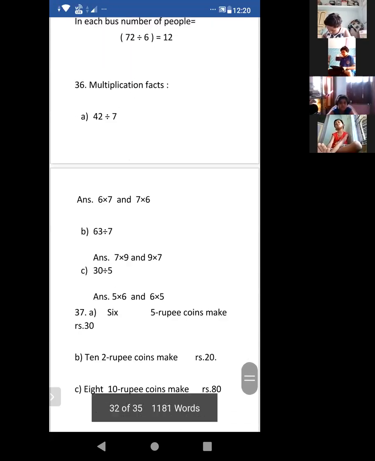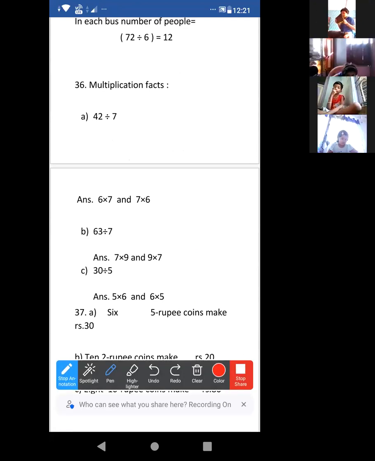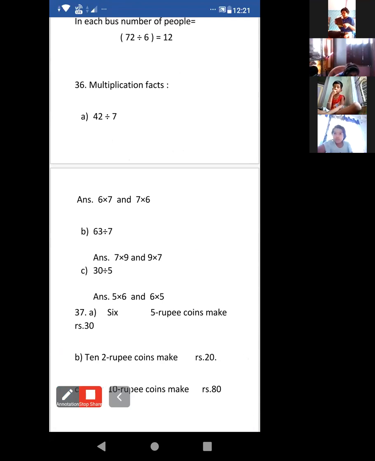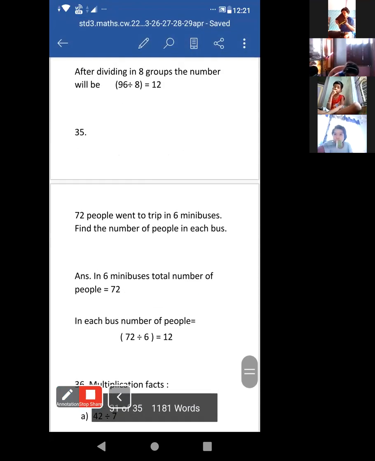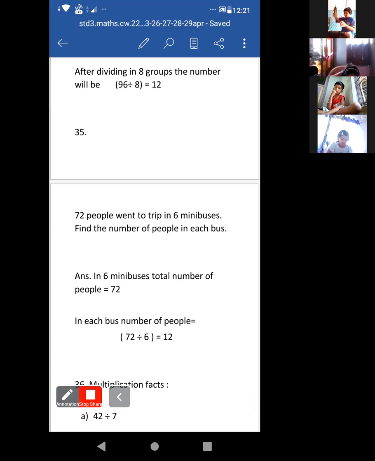Okay, now look at this number 36. Acha, today I'll not start number 36. It will be again confusing. You have understood just up to 35. I am just going to unmute all of you. All of you unmute yourself, but don't shout. Don't shout, okay? Do not shout.